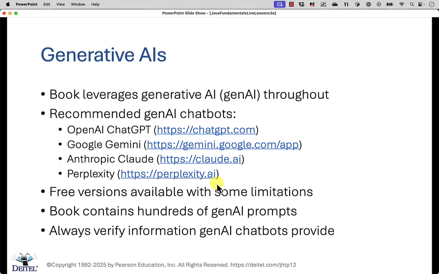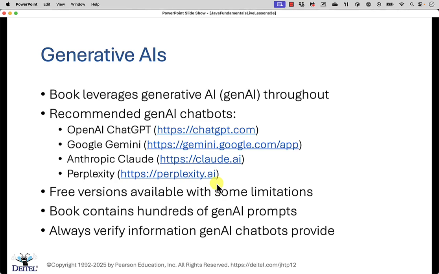Now, all of these have free versions that are limited in nature. They're still incredibly powerful in their free versions, and most of you will be absolutely fine using those free versions. We pay for access to each of these 4 generative AI chatbots so that we have fewer overall limitations and some more powerful capabilities as well.